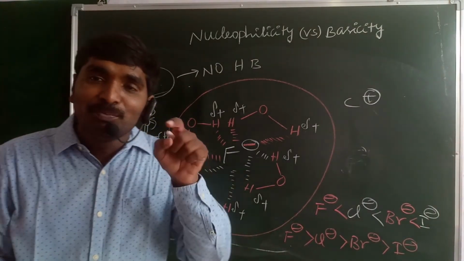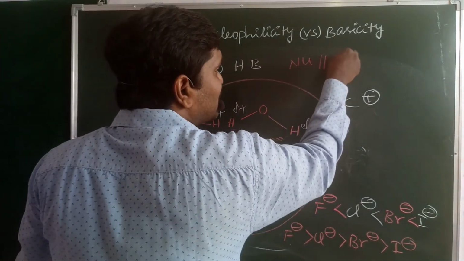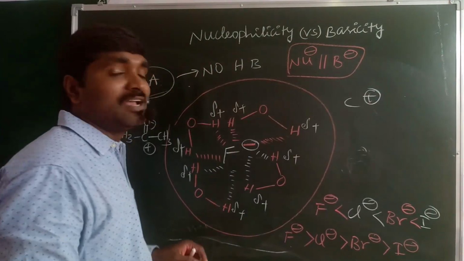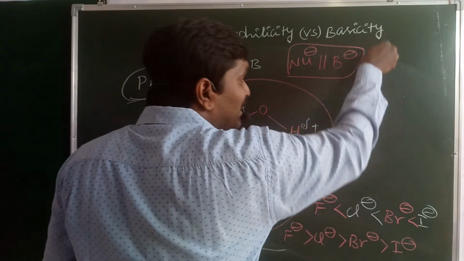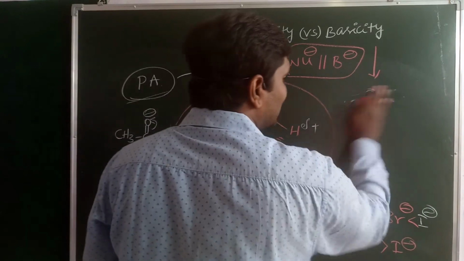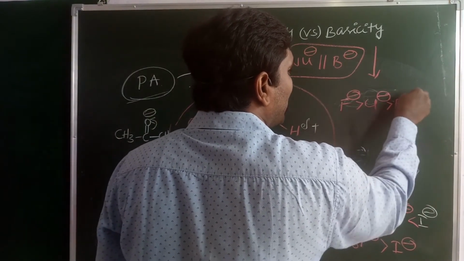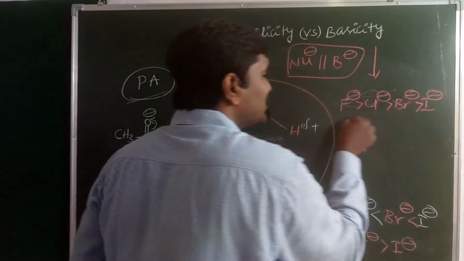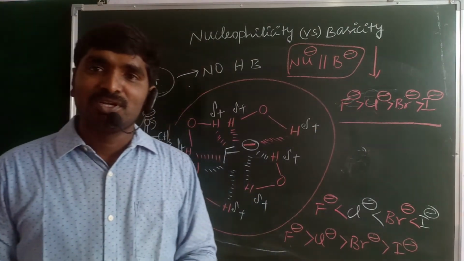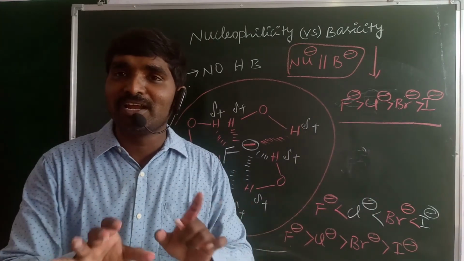Hence, in polar aprotic solvent, both nucleophilic character and basic character are directly proportional, parallel to each other, and more importantly, both decrease down the group. That means the general order is F minus greater than Cl minus greater than Br minus greater than I minus, for both nucleophilic and basic nature. So crystal clear, there is no confusion with basicity and nucleophilicity.